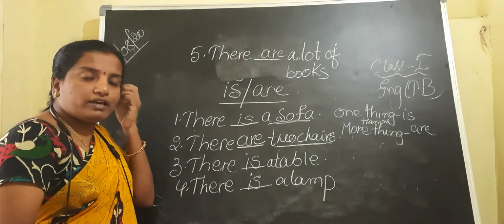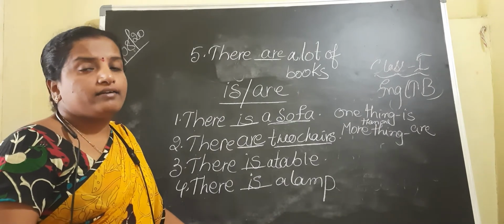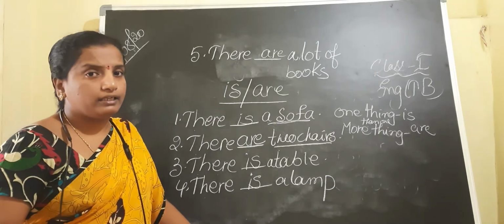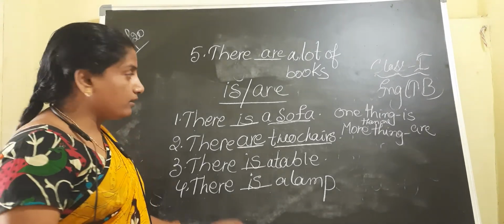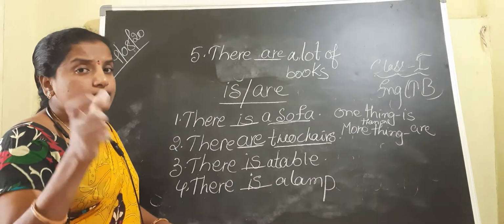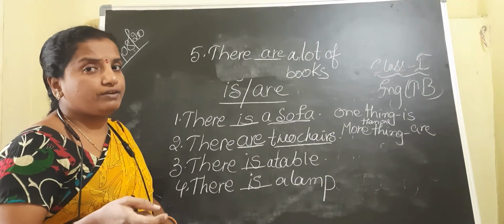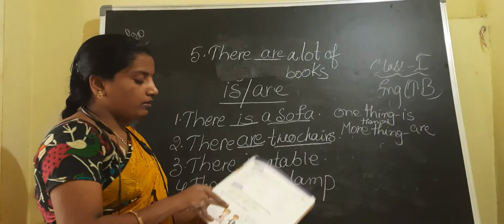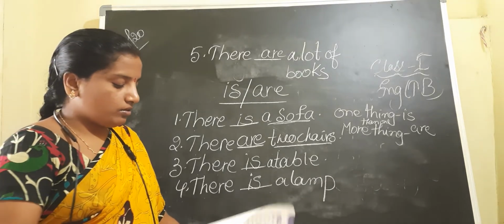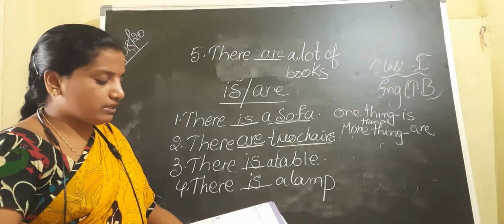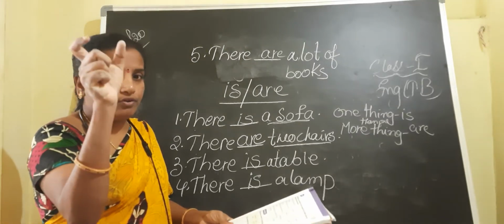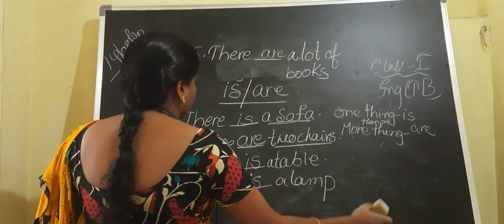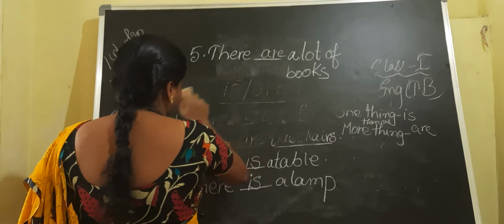Okay. So when we are talking about one thing, children, we have to use is. When we are talking about more than one thing, then we have to use are. Is it clear to you? According to the things given to you, you have to use is or are. Okay. Now, children, I will introduce a few things, a few words. Just add the words to your family members. Very interesting. I will introduce my family members today.